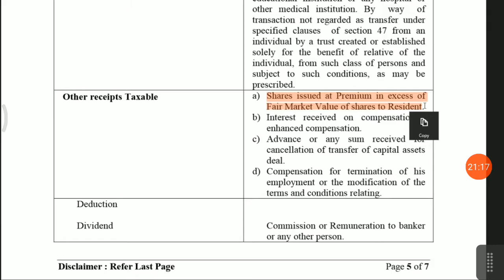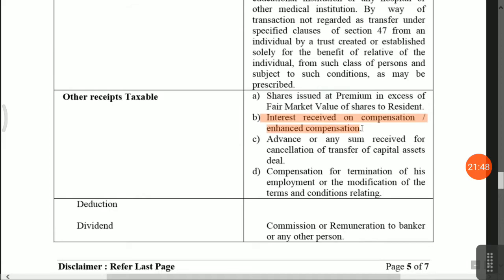If the fair market value of a share is 17 rupees, and you are issuing shares with a share premium of 25 rupees, the difference will be taxable in the hands of the assessee. Interest received on compensation or enhanced compensation will be taxable.